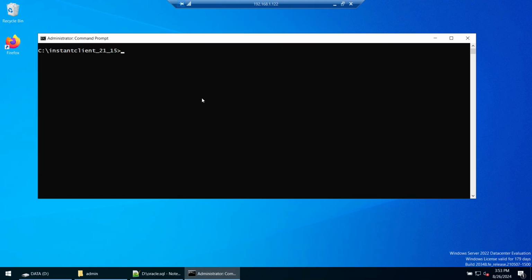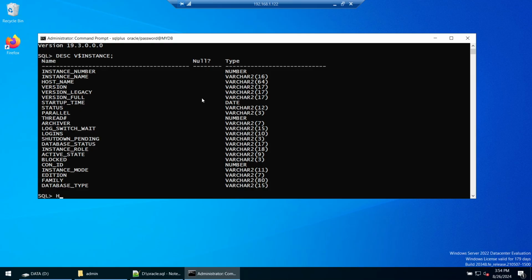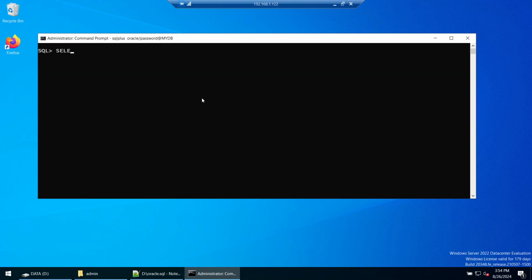Now we will try to connect to our database. In SQL Plus, the user is Oracle, with the password of the Oracle user, at MyDB, which is what I gave, and we should be able to connect. If I say describe v$instance, and then select host name from v$instance, you can see that we have connected to the database which is hosted on db1.db.com.